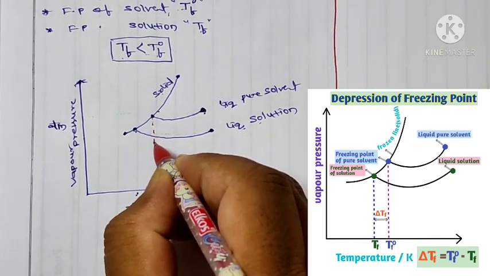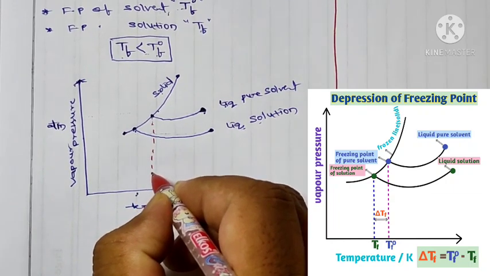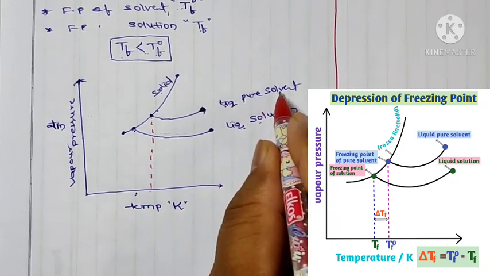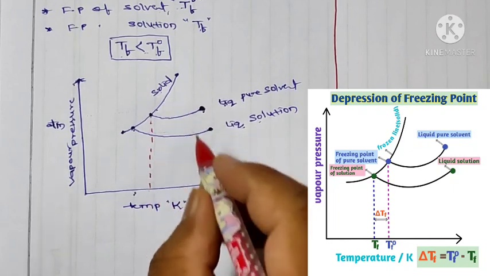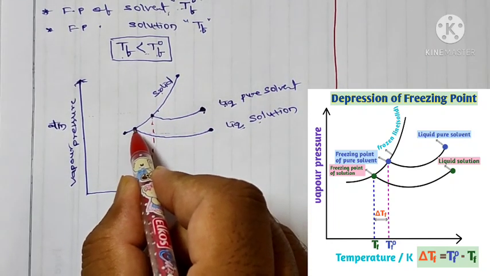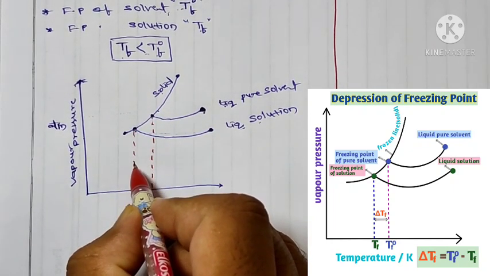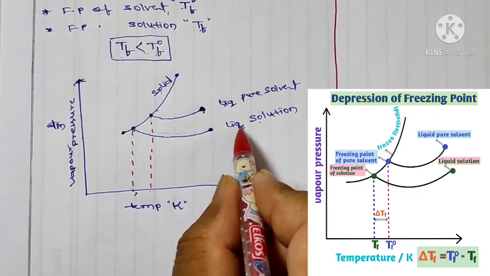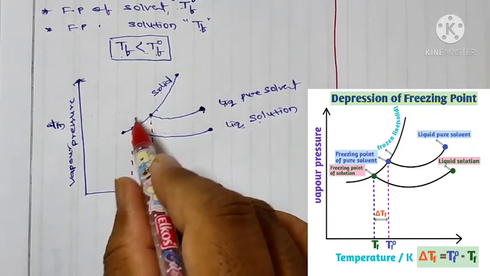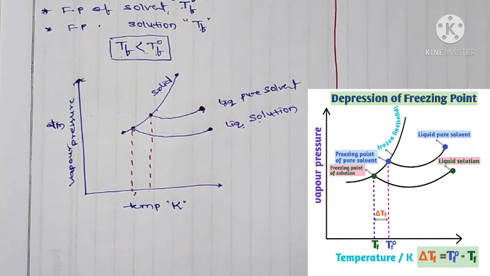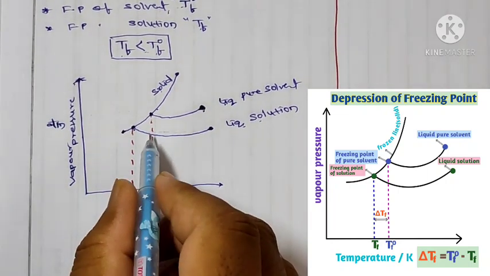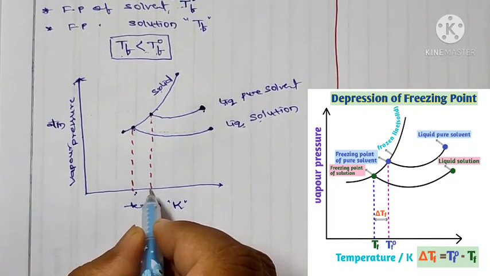So this is the temperature where liquid pure solvent becomes solid, and this is the temperature where the liquid solution becomes solid.